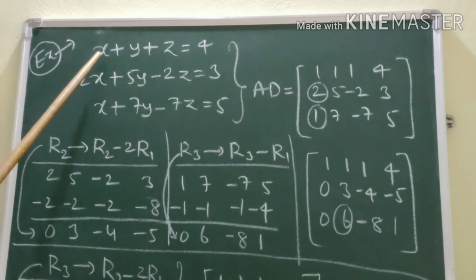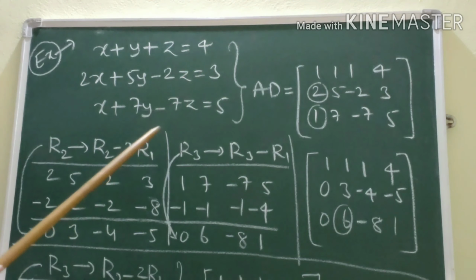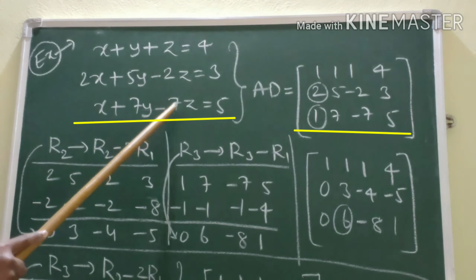That is 1, 1, 1, 4. Next, 2, 5, minus 2, 3. And 1, 7, minus 7, 5. And this is called the augmented matrix.